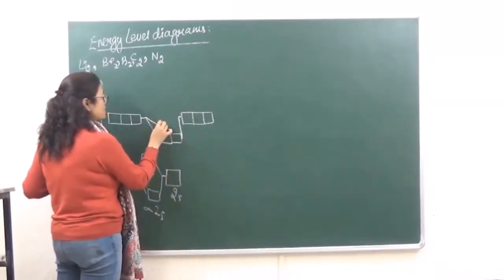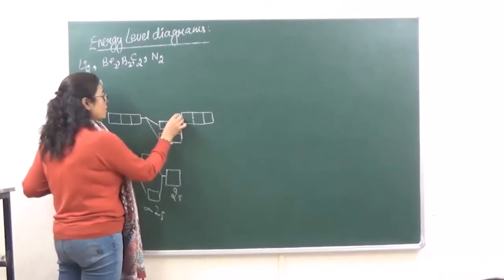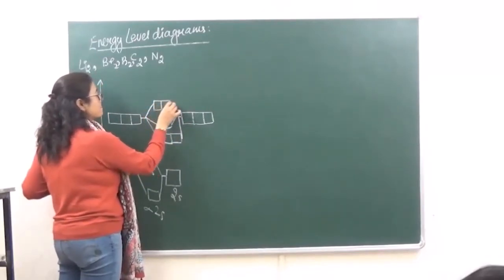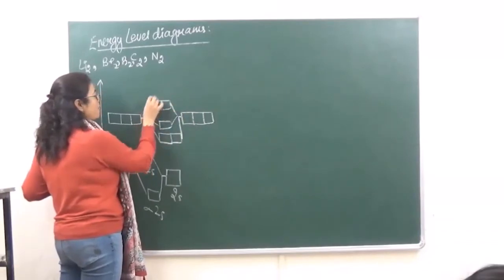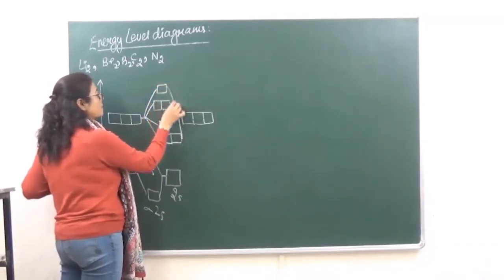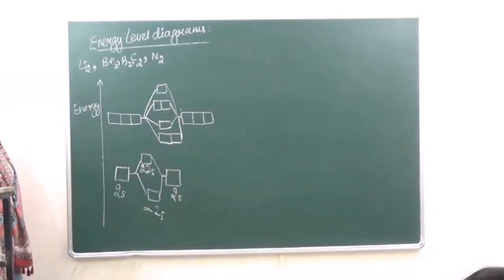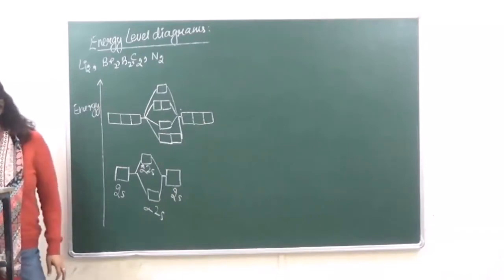And then sigma, और फिर उसके बाद pi anti-bonding and then sigma anti-bonding. ठीक है? So this is going to be the energy level over here.